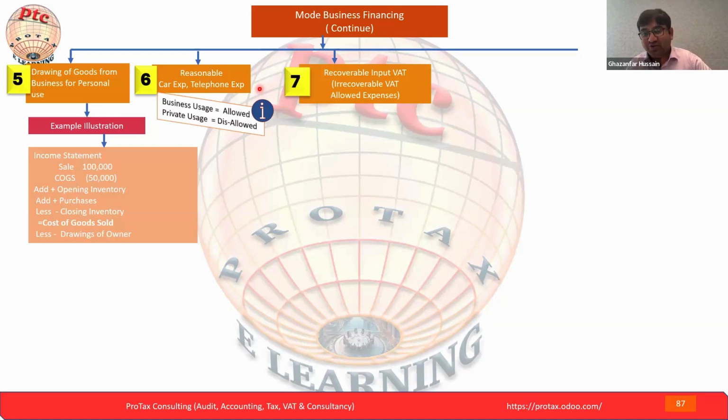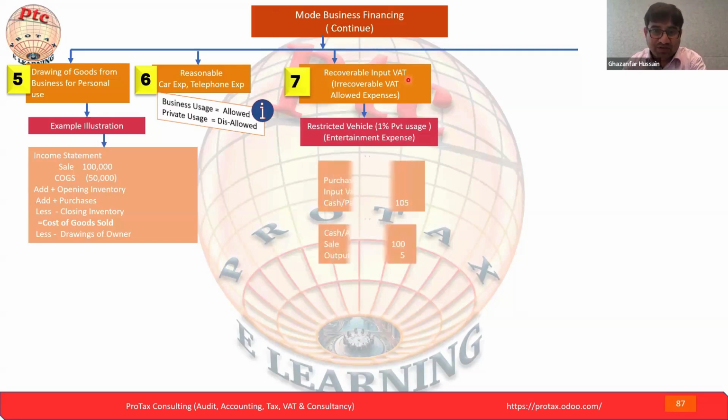If you have such a scenario, you have to add back, because in accounting you already deducted it. So your accounting profit is reduced now. Such expense you have to add back. While adding this back, your accounting profit will be increased. We are doing this adjustment to reach the taxable profit. Hope you guys understand the recoverable input VAT. If it is irrecoverable VAT, yes, that is allowed. That you can deduct. That is an allowed expense, 100% you can deduct. But recoverable, no, that you cannot deduct. Next is restricted vehicle, 1% by private use, and entertainment expense.